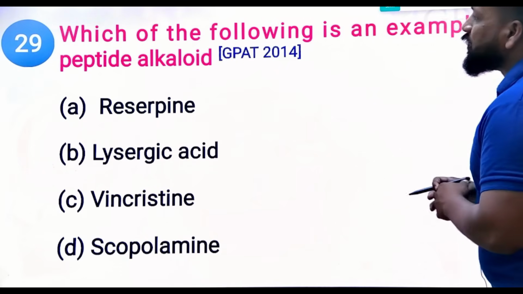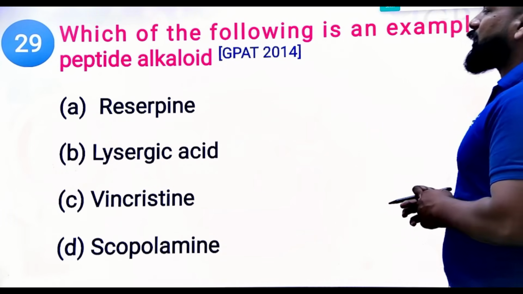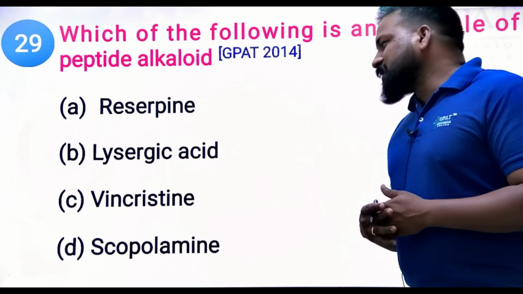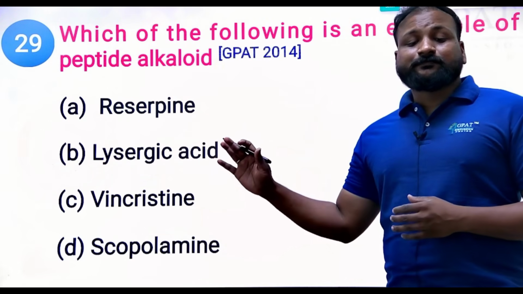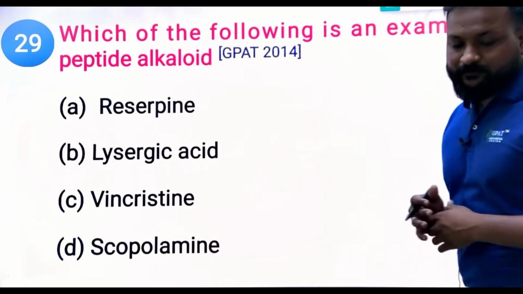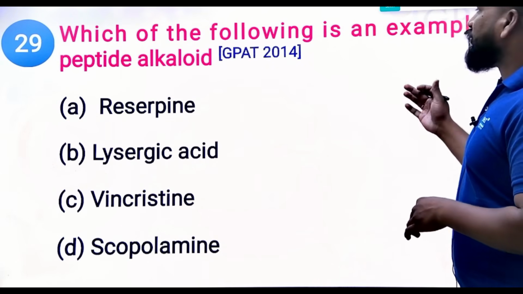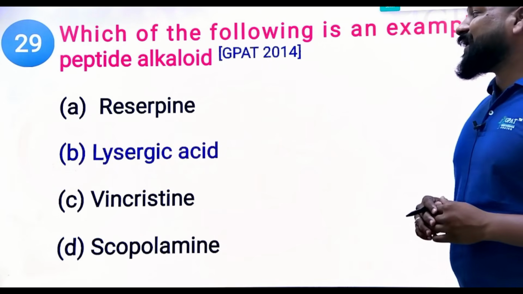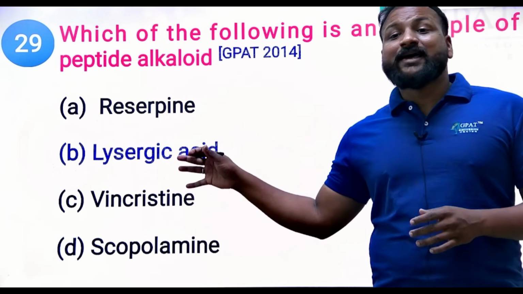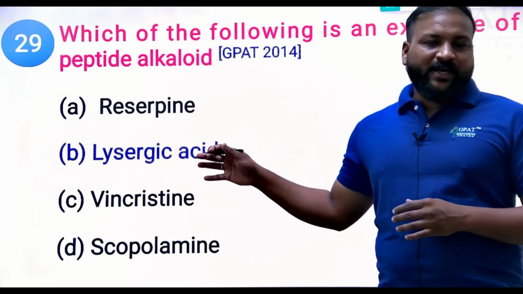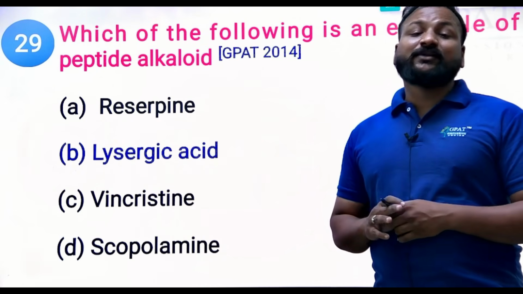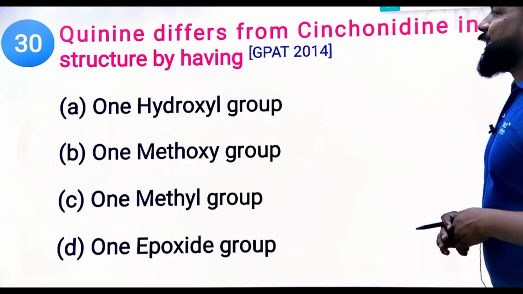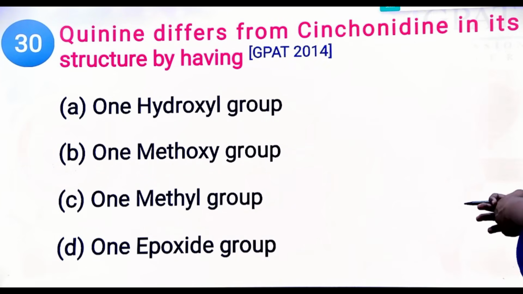Come on, next question. Which of the following is an example of a peptide alkaloid? Reserpine, lysergic acid, vincristine and scopolamine. GPAT 2014 question. Now tell me. So the peptide alkaloid is lysergic acid. Clear? Lysergic acid is obtained from the ergot. Ergot life cycle. The ergot is an alkaloid, ergotamine.